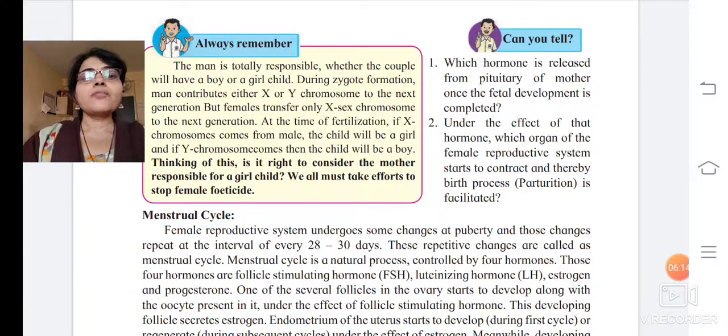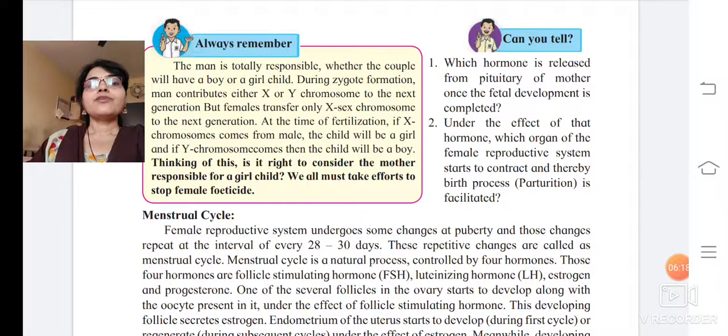From long back, usually the female is held responsible for a male child or a female child, correct? She is harassed and tortured for that, but she is not responsible for that at all. The male is responsible for this. So we have to make efforts to stop this female feticide.